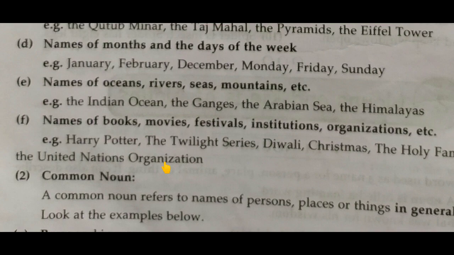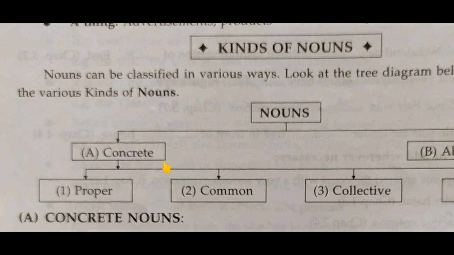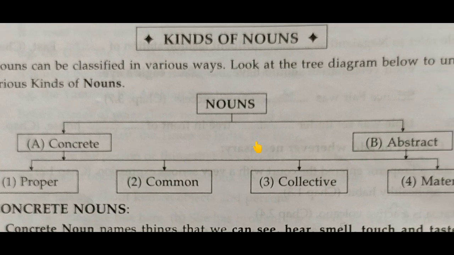Till now, what have we seen? What is a noun? A noun is a name given to a person, a thing, a place, or it may be an idea or quality of a person. It is called a noun. And noun is classified into concrete noun and abstract noun.